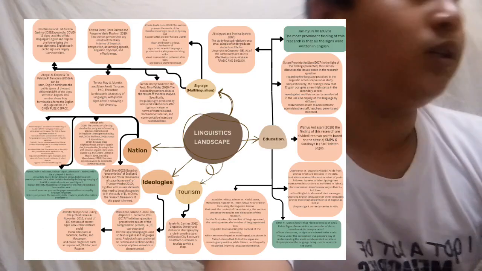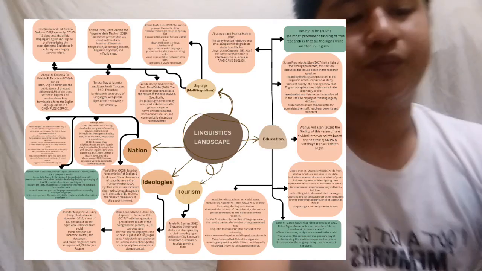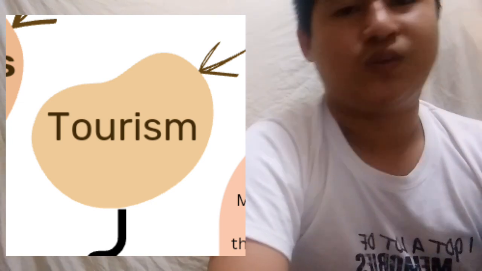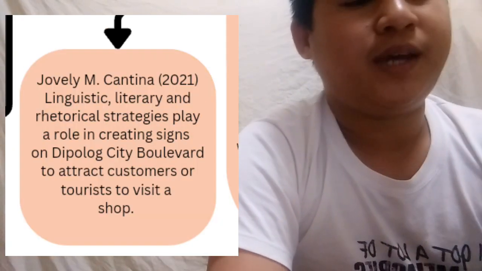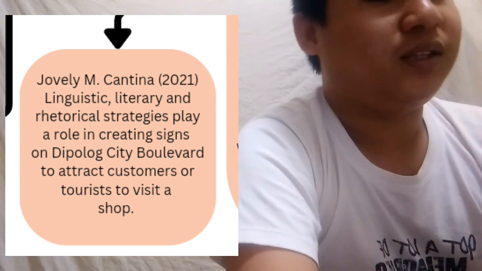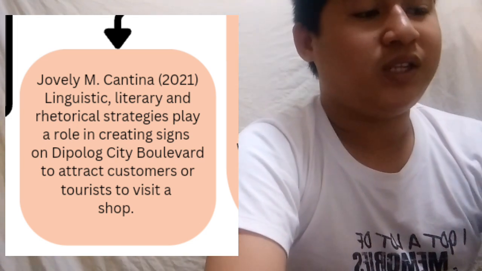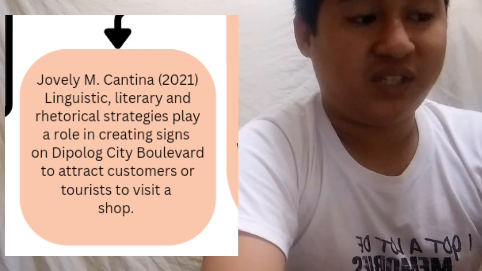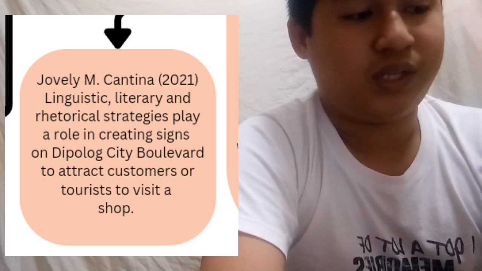So we're done with the ideologies, so we're going to the last category, which is literacy. So we have Jubilee and Tantena, 2021. She conducted a research and she found out that linguistic, literary, and rhetorical strategies play a role in creating signs on the City Boulevard to attract customers or tourists to visit the shop.